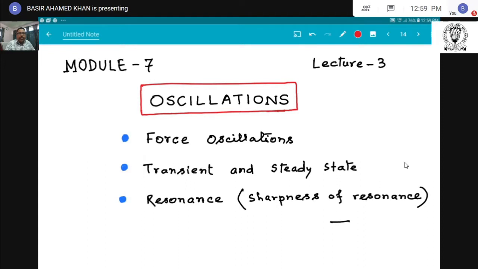and next the transient and steady state of forced oscillation, and lastly the very important topic, the resonance and sharpness of resonance.